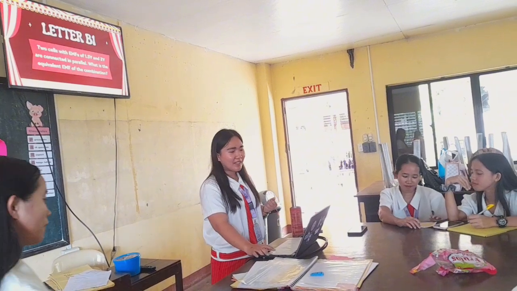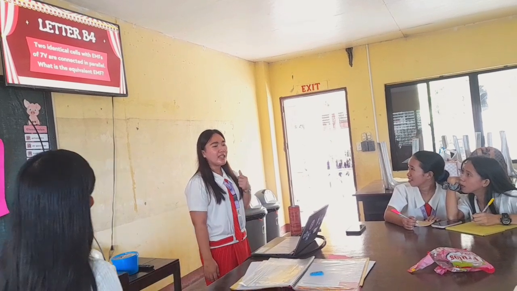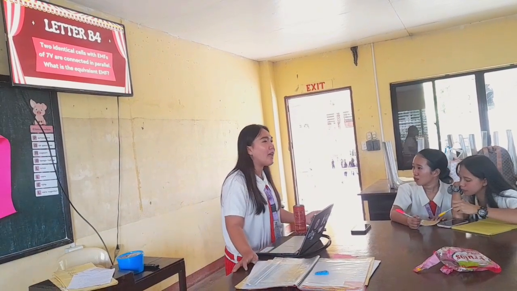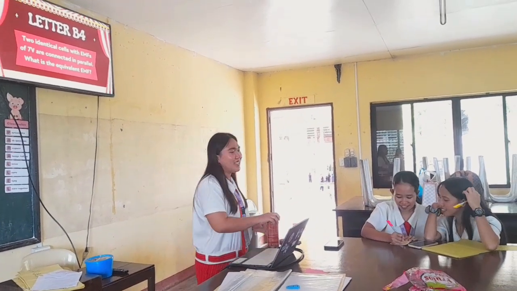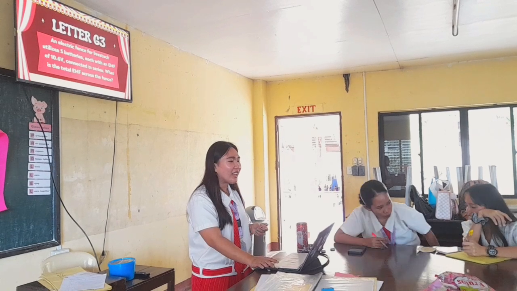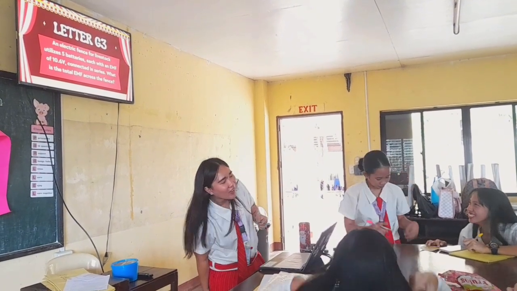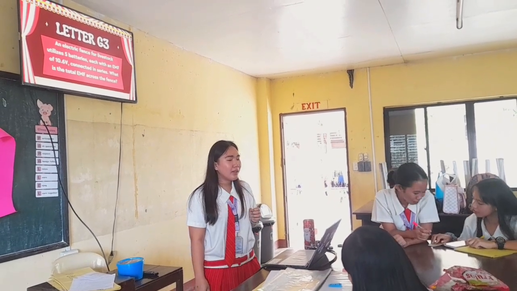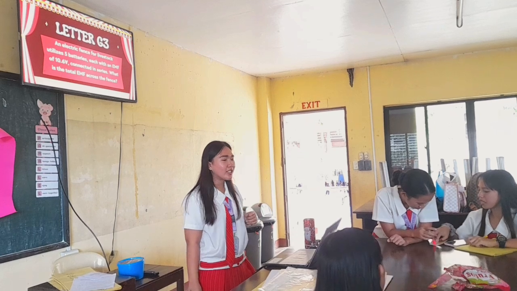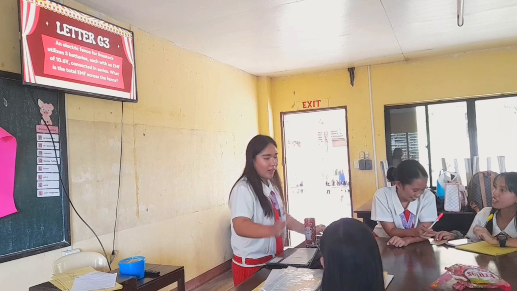Letter B. Two identical cells with an EMF of 7 volts are connected in parallel. What is the equivalent EMF? Okay, very good. Letter G. An electric fence for livestock utilizes 5 batteries, each with an EMF of 10.6 volts, connected in series. So what is the total EMF across the fence? Okay, 50.